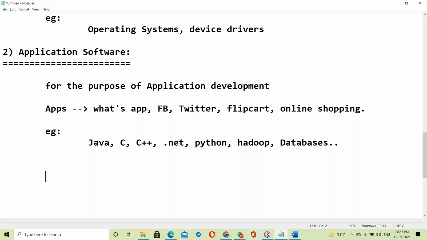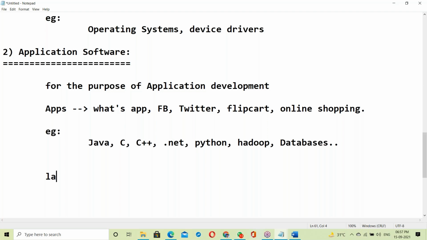So which is exactly application software? See, here in software we have languages. Next, there are some tools and packages. Languages, tools, and packages. All these are application softwares.